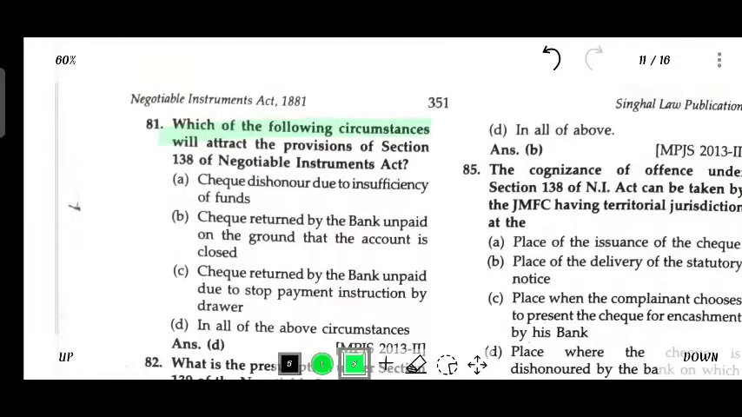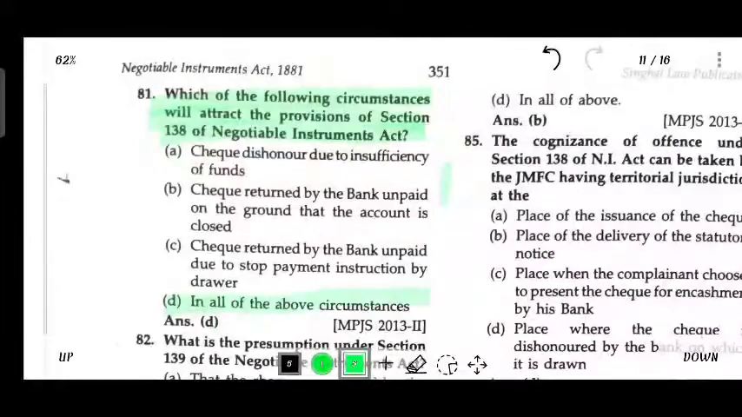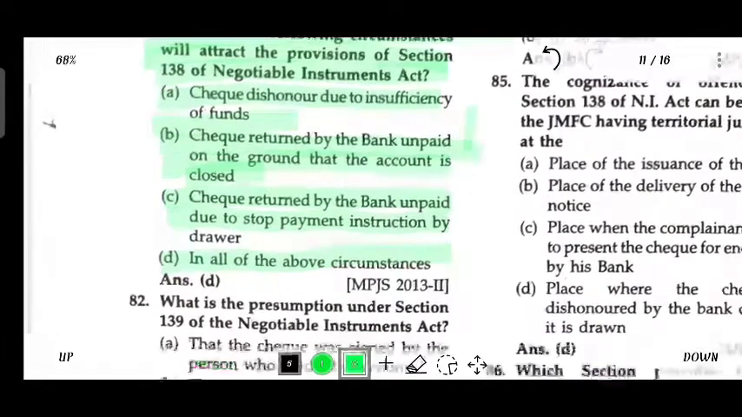Which one of the following circumstances will attract the provision of section 138 of NIA? All of the above circumstances: check dishonored due to insufficient funds, check returned by the bank unpaid on the ground that the account is closed, check returned to the bank unpaid due to the stop payment instruction by the drawer.